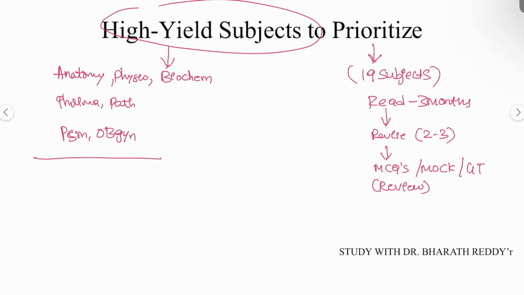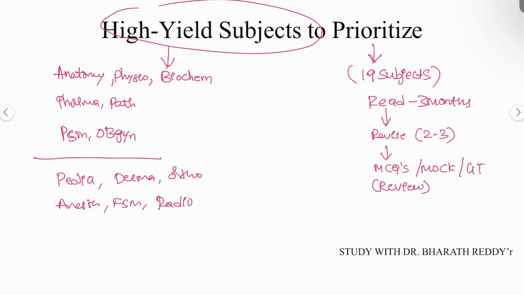And other than that, pediatrics is a very short subject, but very common topics will be asked. Also subjects like dermat, a very small subject, ortho, anesthesia, radio. These are subjects where you can easily complete the revision, and also 5 questions, 3 questions from them can boost your score in other subjects. If your other subjects are weak, at least these subjects are going to help you score the maximum.